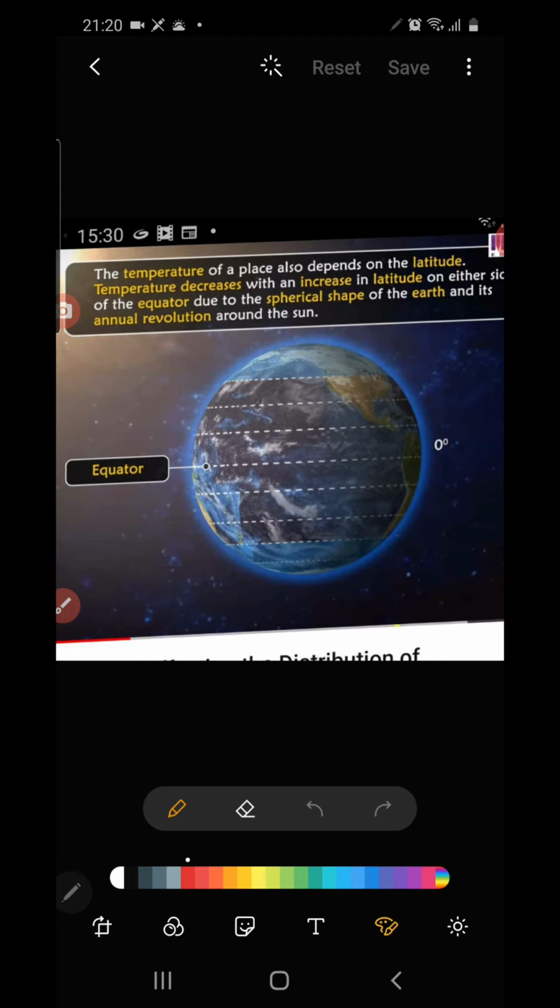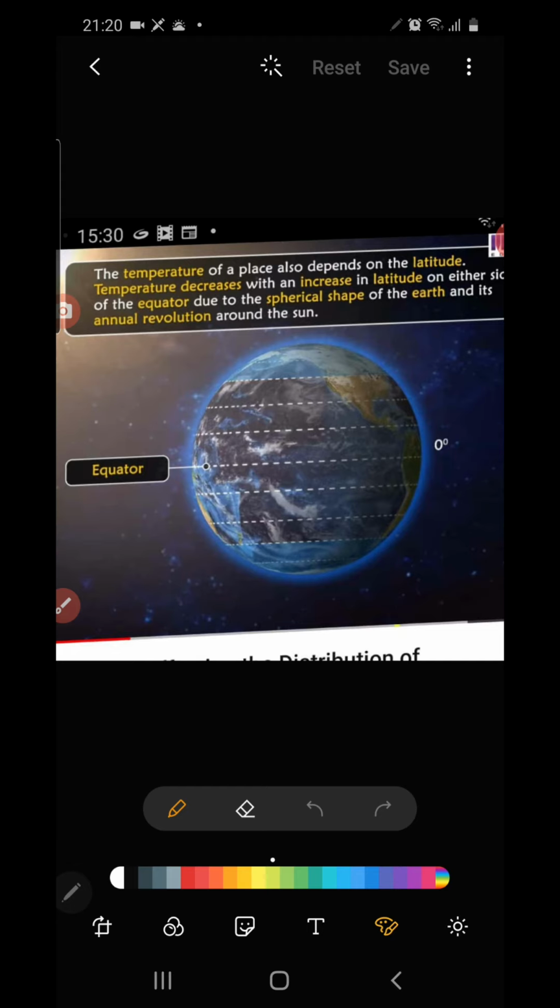Hello children, in this session we will be discussing mainly the factors which are affecting the temperature of a place. Children, one of the most important factors which affect the temperature of a place is the latitude. Let's see how the latitude of a place affects the temperature.